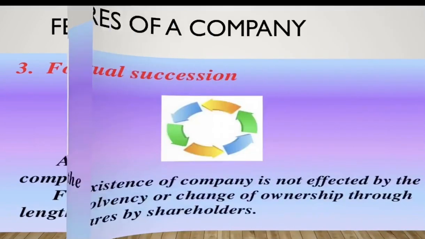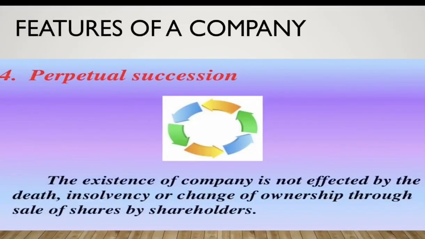Now let us have the next one, and that is perpetual succession. We have already discussed the meaning of perpetual succession, that it is continuous existence. A very famous phrase is that members may come, members may go, but the business of the company will continue as it is. So the existence of a company is not affected by the death, insolvency, or change of ownership through the sale of shares by the shareholder.